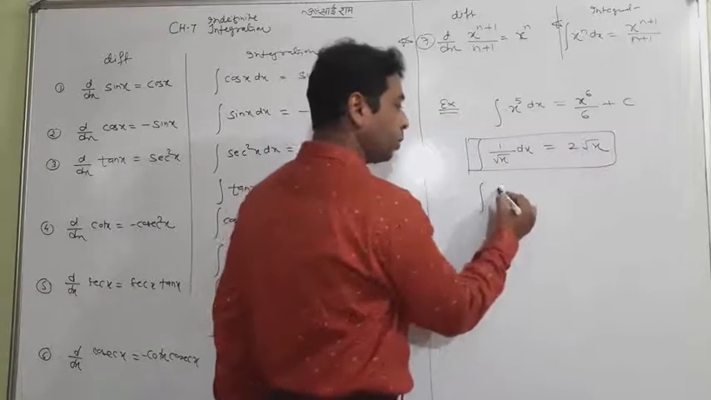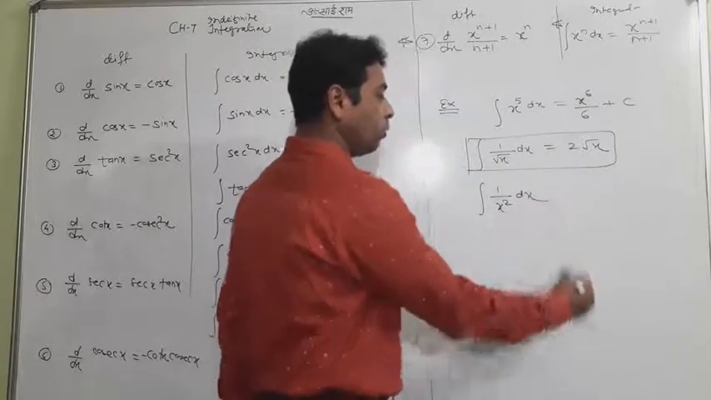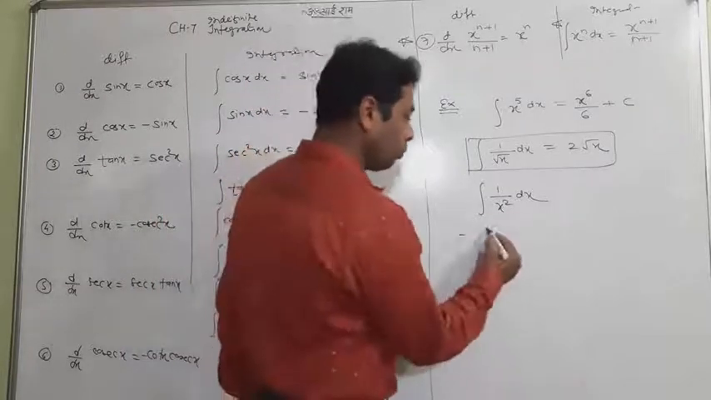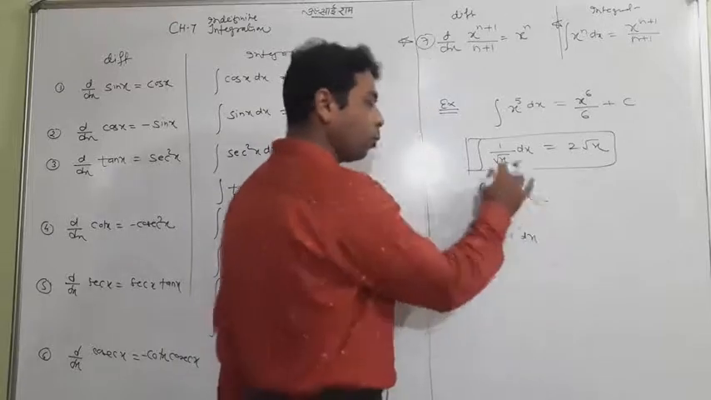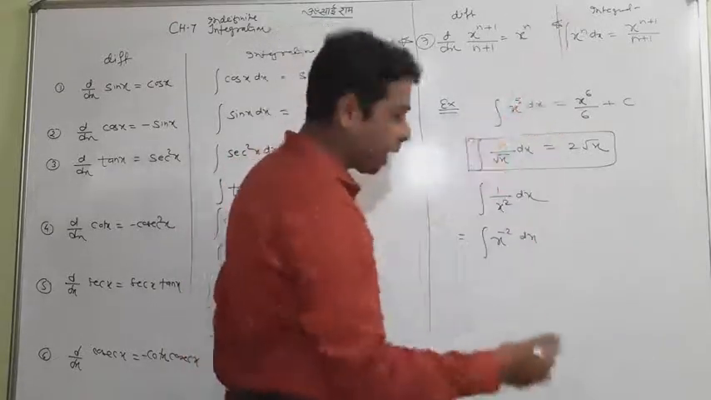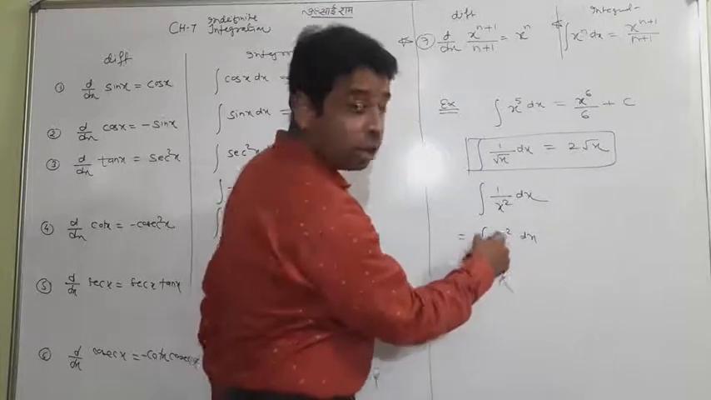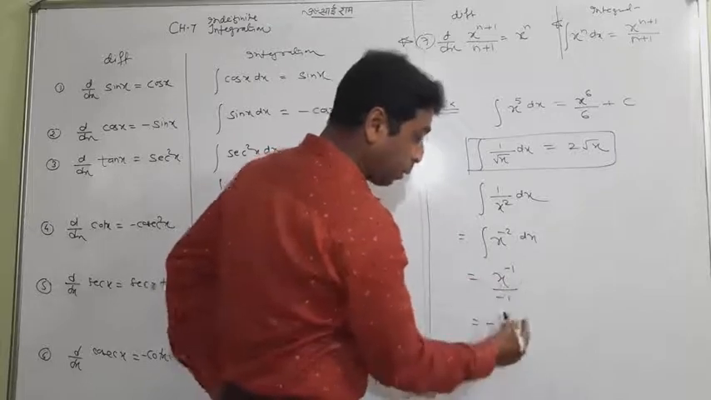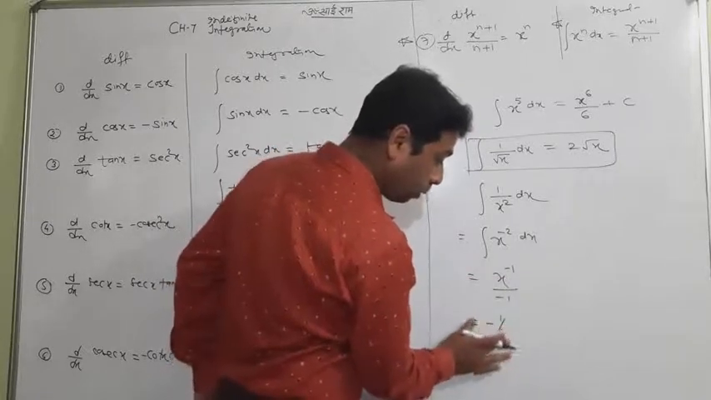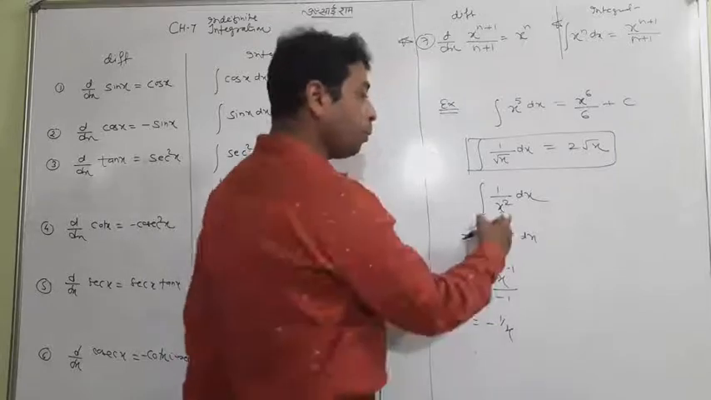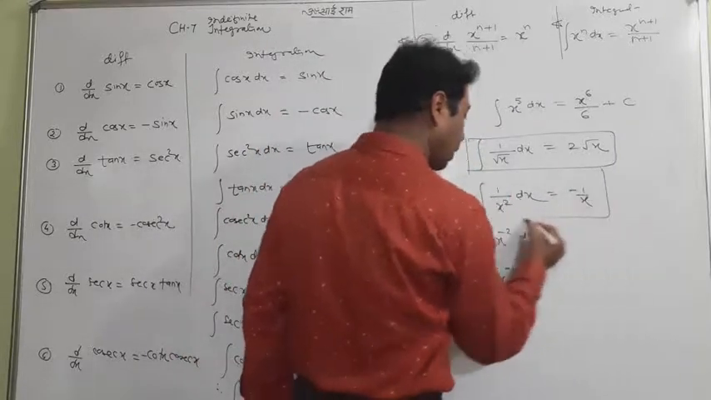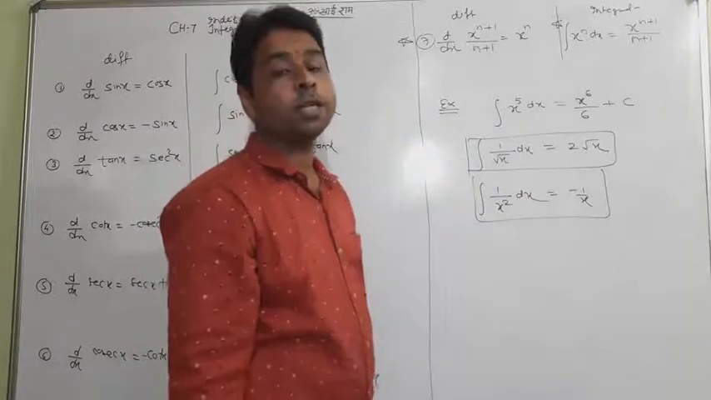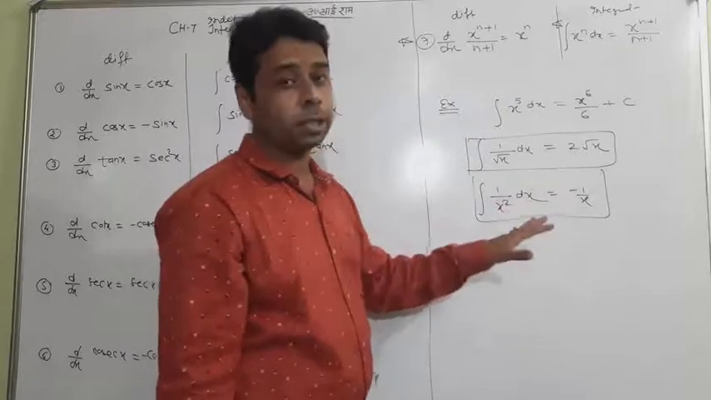Now let me say something special. Suppose I ask what is the integration of 1 by x square. So how to do this question? First I will take x square in the numerator. Use the formula: x to the power, and 1 will add, we will get minus 1 upon same. So minus will be right there, and x to the power minus 1 is 1 by x. You got a formula that 1 upon x square has an integration minus 1 by x. So I again suggest you keep remembering this law. This is very interesting and very important also.